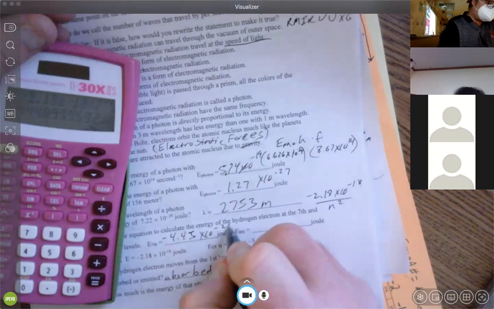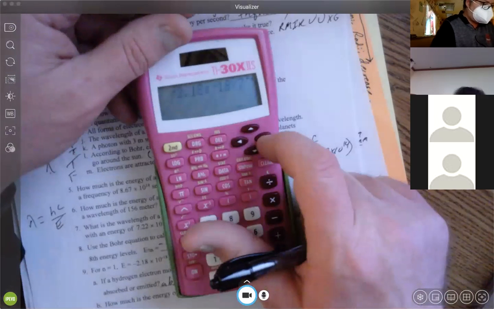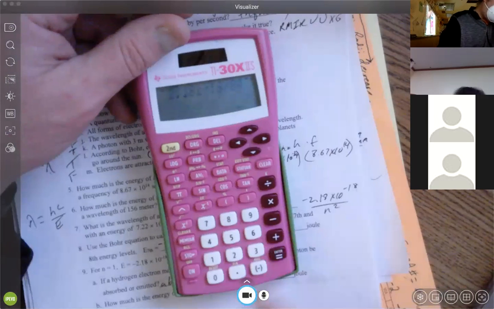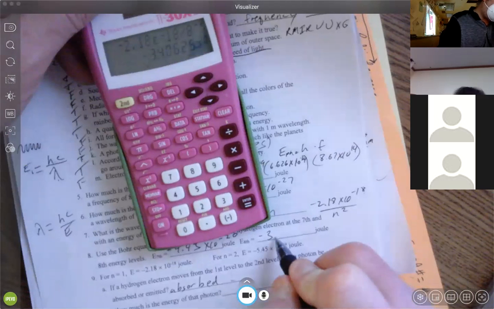If I want to do the 8th one, all I've got to do is go up there and change the 7th to the 8th. And we get negative 3.41 times 10 to the negative 20.